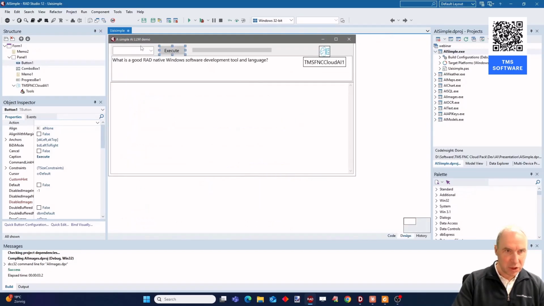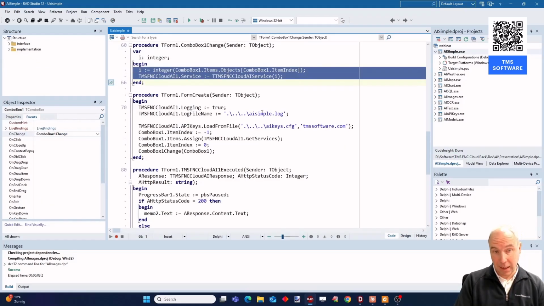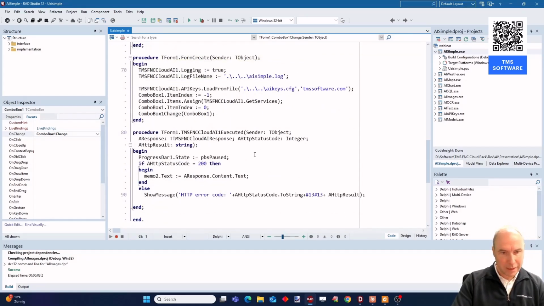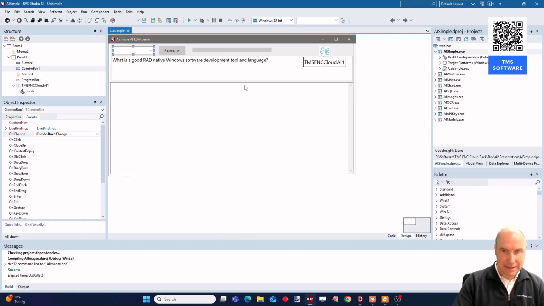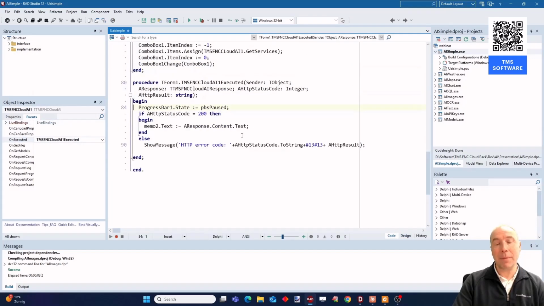Also, when I change the combo box, then of course from there I will change the service of my Cloud AI component. There is not much more to it than this. That is also handling the event that is triggered from the Cloud AI component when the LLM has returned its response.